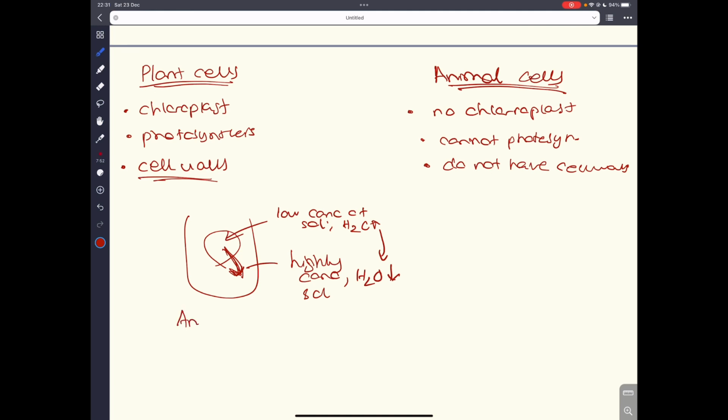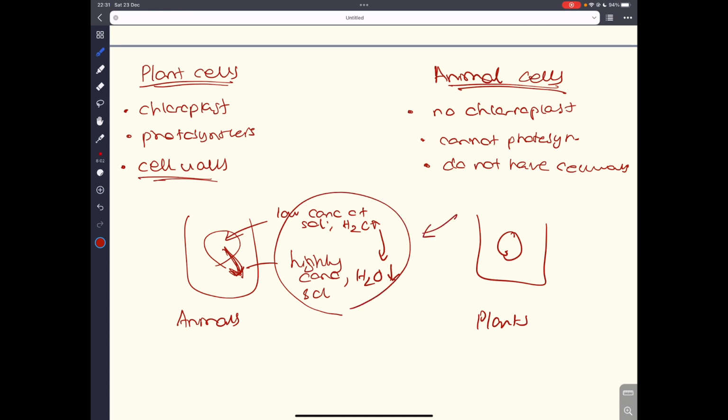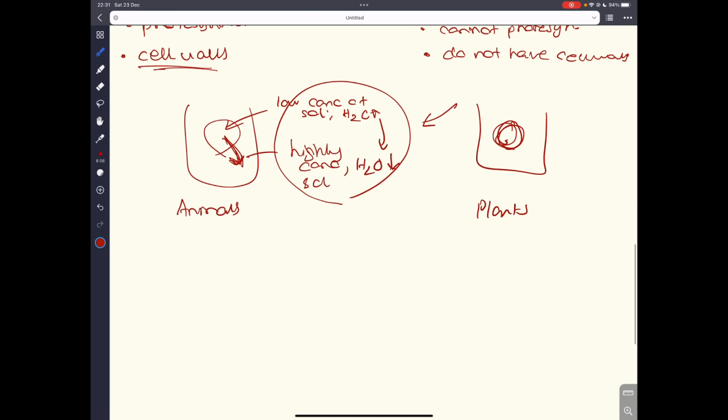Now this is for animal cells, but in plant cells, if we try to put plant cells inside the highly concentrated solution, just like my previous example, then the cell will not actually burst. Instead, it will become something called its turgid state. The plant cell becomes turgid, and this is described as its turgidity, right?